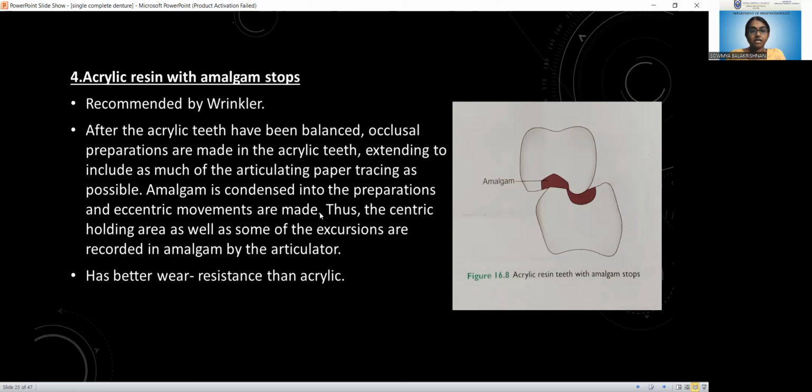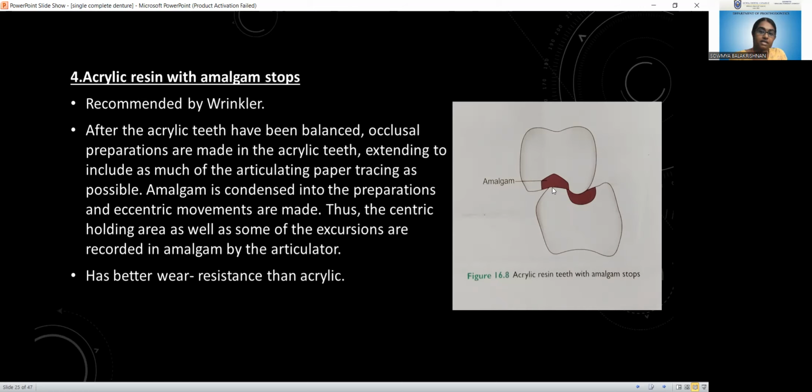Amalgam is condensed into the preparations and eccentric movements are made. Thus, the centric holding area as well as some of the excursions are recorded in amalgam by the articulator, because it has better wear resistance than the acrylic resin. So he modified the acrylic teeth to acrylic resin with amalgam stops, as shown in the figure.